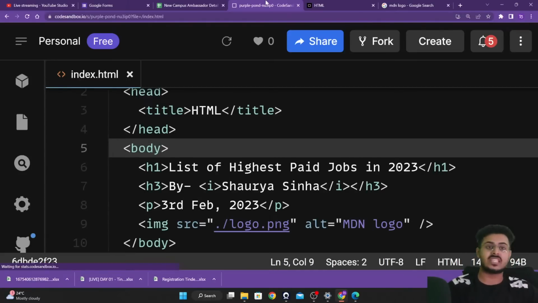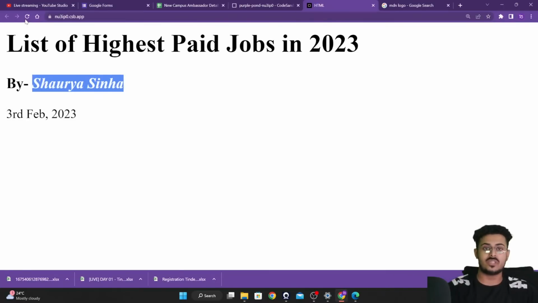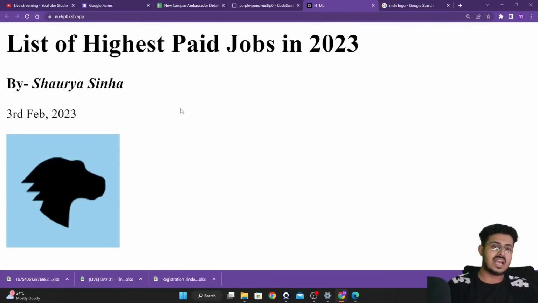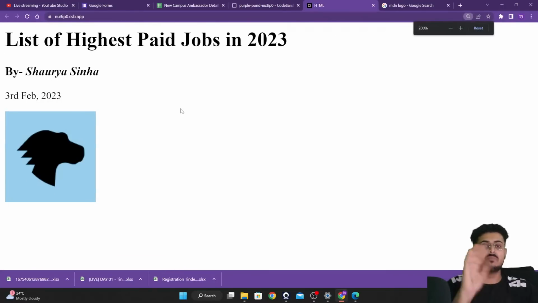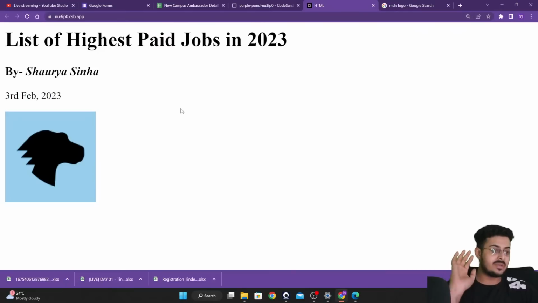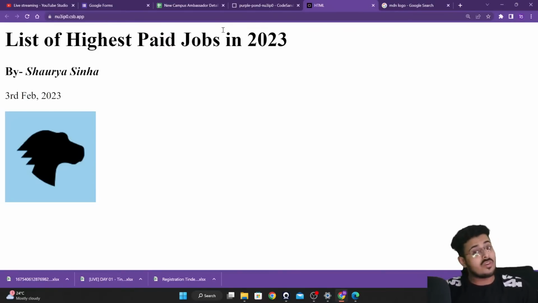So we are going to save this, go back to our website, and reload the page. As you're able to see, we are able to see our image on our screen, guys. Now, this is one of the methods of inserting an image. It's not the only method of inserting the image.